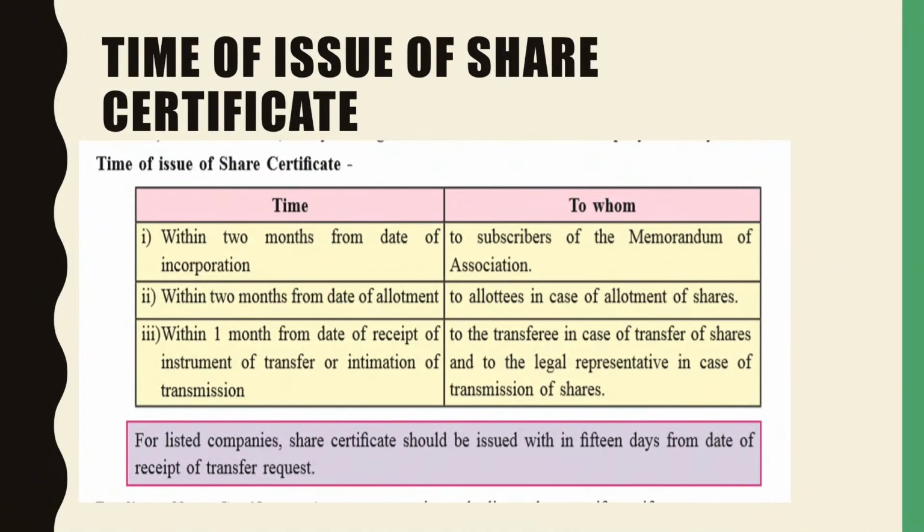Let us now study the issue of share certificates, as to whom it is given and when it has to be given. It is given to the subscribers of the Memorandum of Association, that is the promoters, and so this has to be given within 2 months from the date of incorporation of the company. It has to be given within 2 months from the date of allotment when investors are investing in the company and the shares are allotted to them.